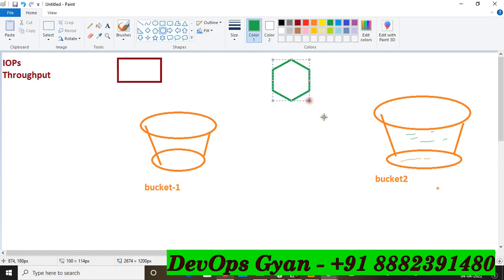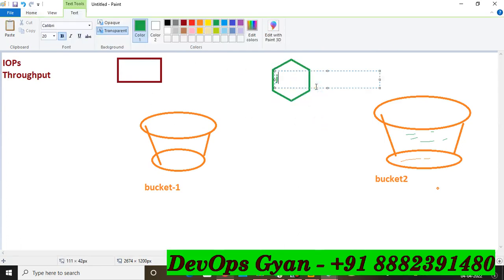Okay, so this is your jug. When you take water and fill your bucket, you will have to know when you will be using a jug to transfer water into the bucket. Okay, so when you take water and put it in this bucket.